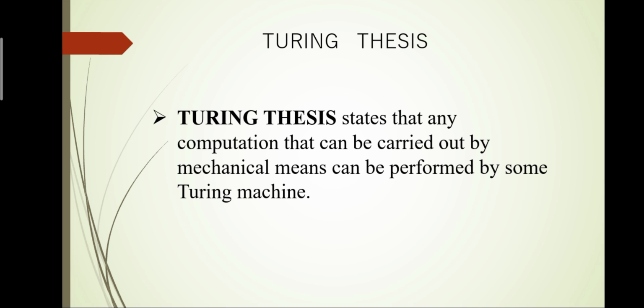It means that any computational problem carried out by mechanical means in the real world can also be performed by a Turing machine. That implies the ultimate power of the Turing machine model. It can do anything that can be done by mechanical means.